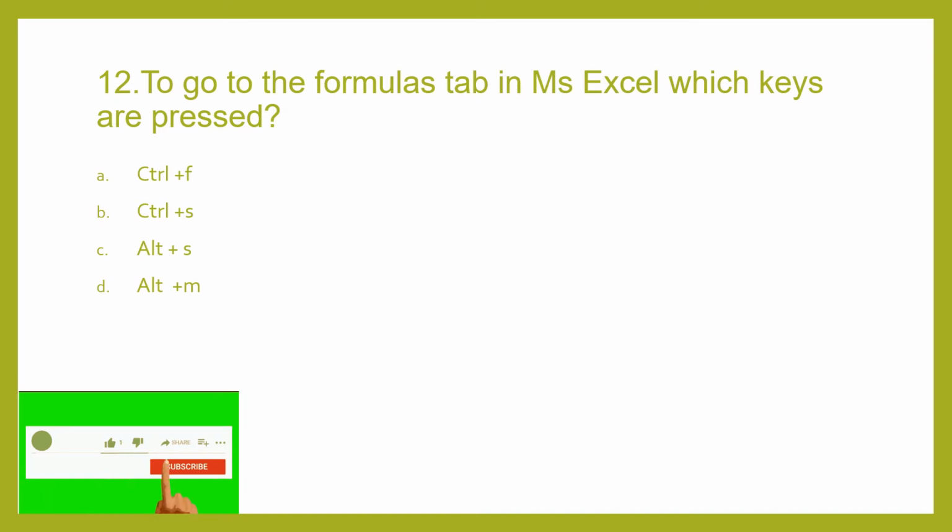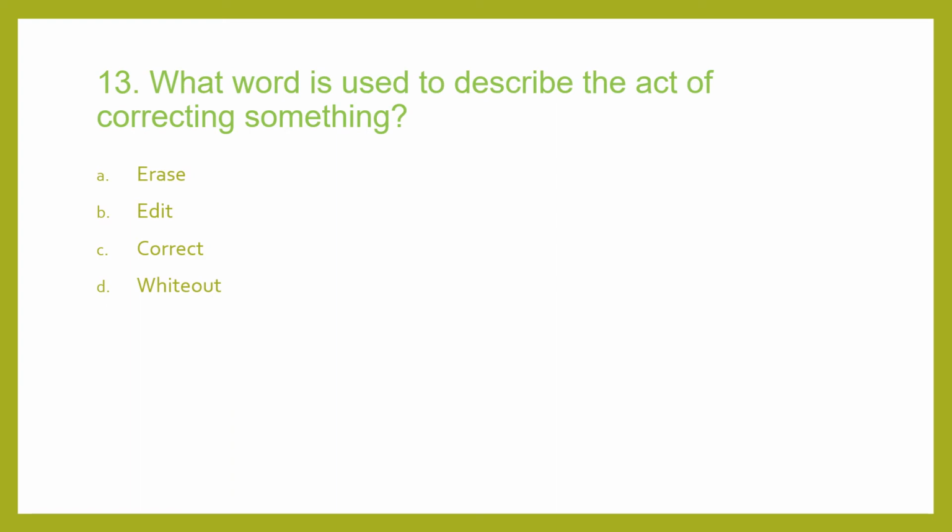Okay, now we move to the 12th question. To go to the formulas tab in MS Excel, which keys are pressed? If you open MS Excel and you want the formulas tab, you are going to press Alt plus M key. Now moving to the 13th question. What word is used to describe the act of correcting something?